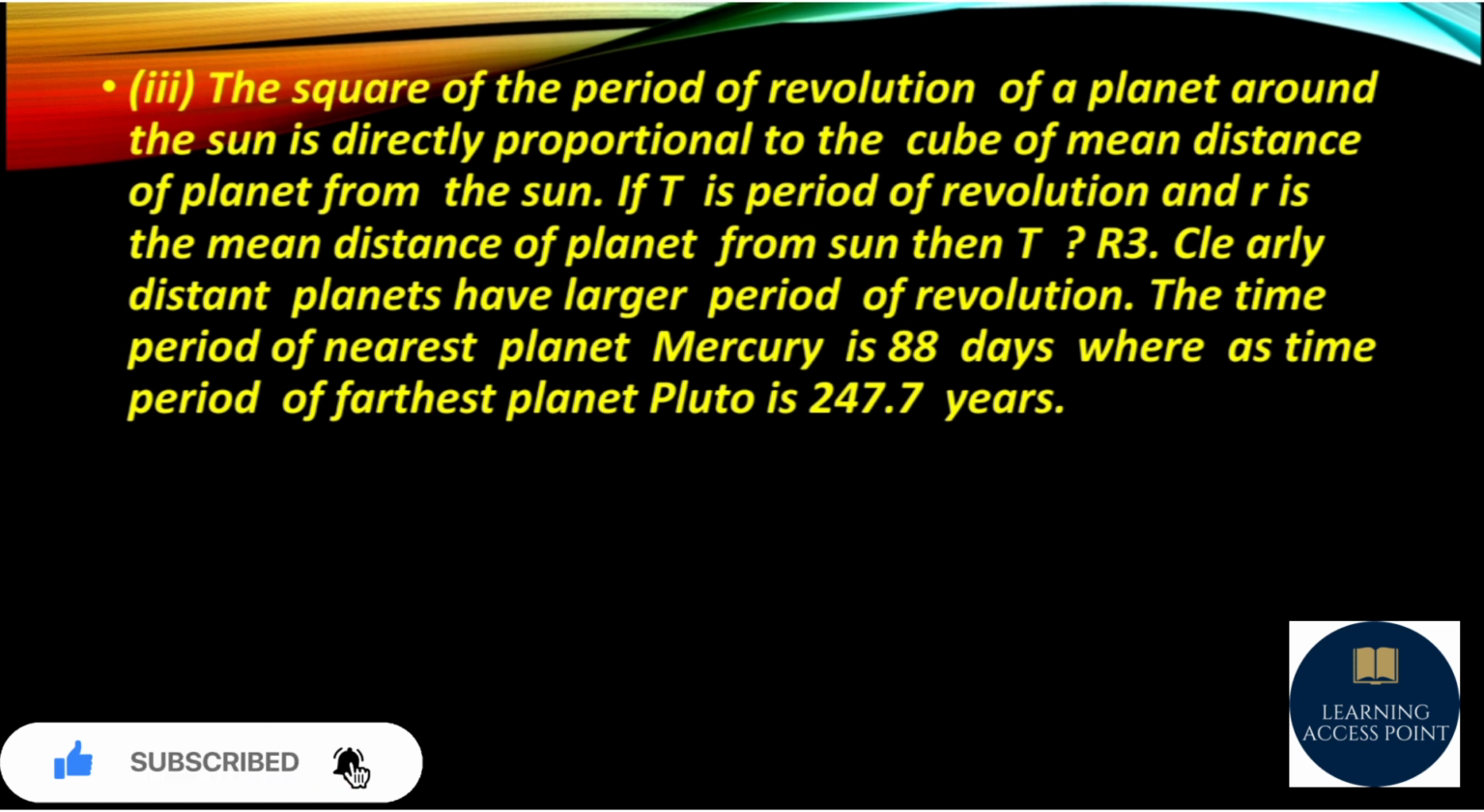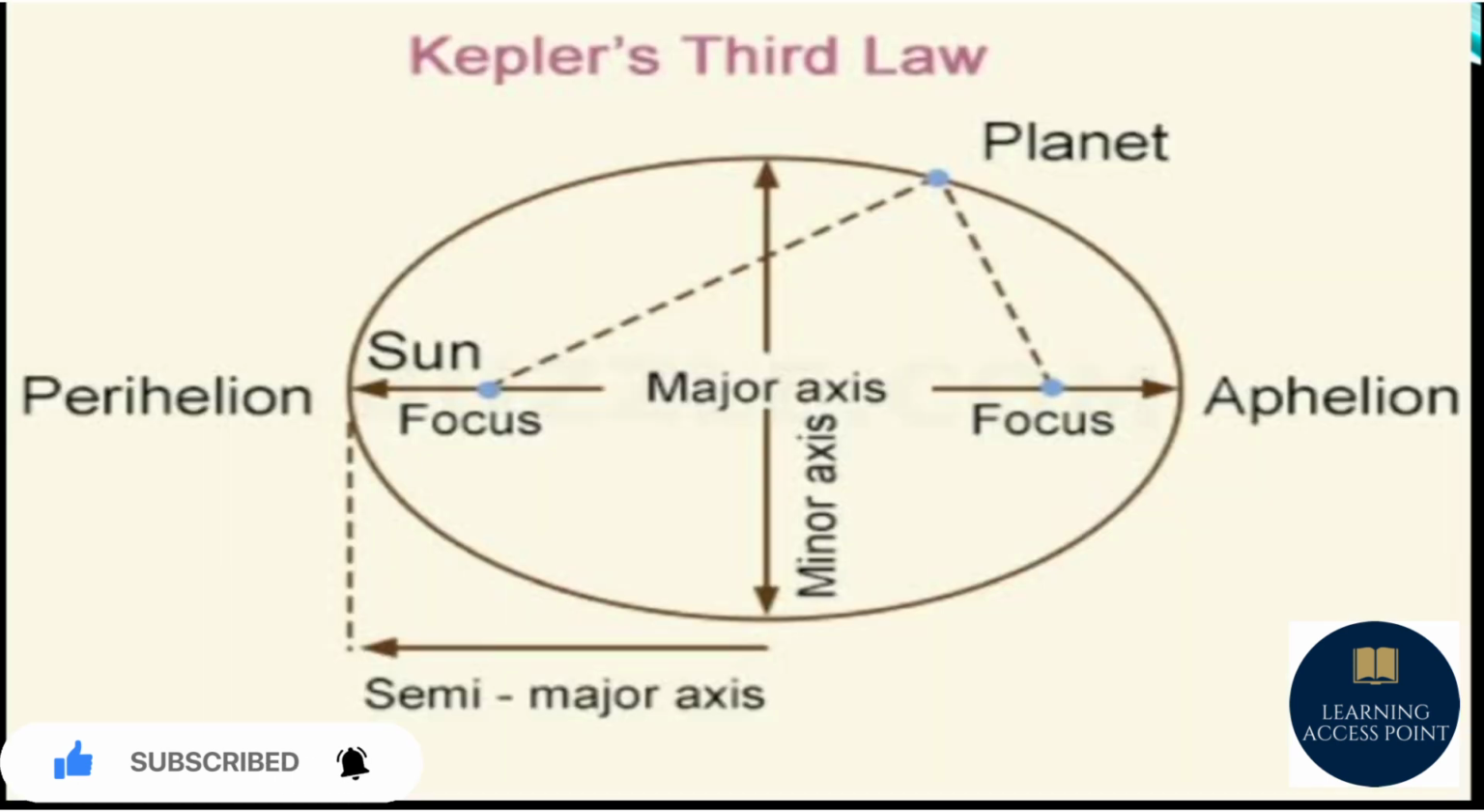Clearly, farther planets have a larger period of revolution. The time period of the nearest planet, Mercury, is 88 days, whereas the time period of the farthest planet, Pluto, is 247.7 years. Here you can see Kepler's third law in the picture.